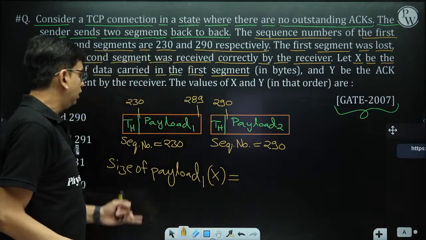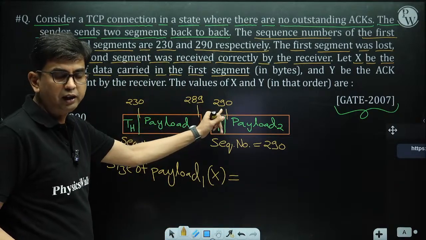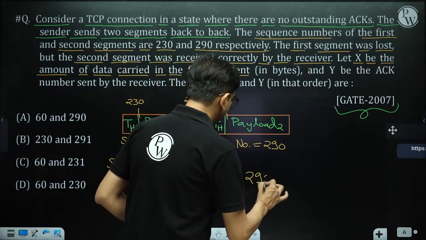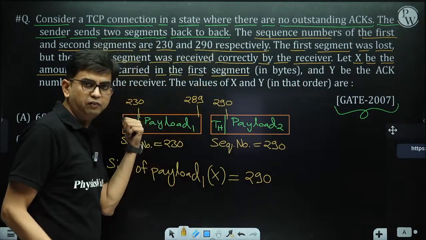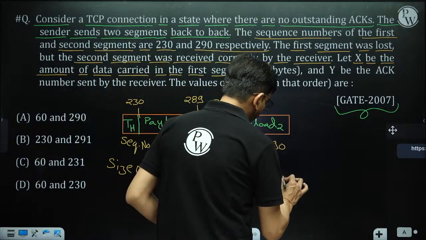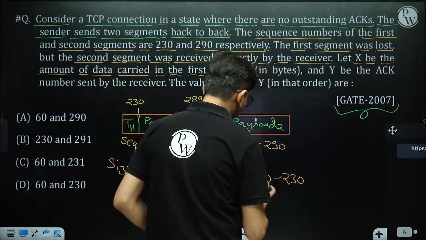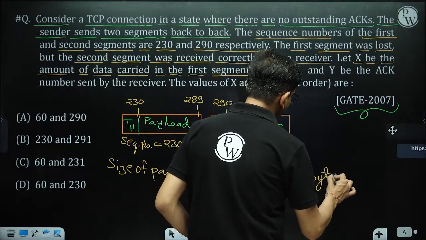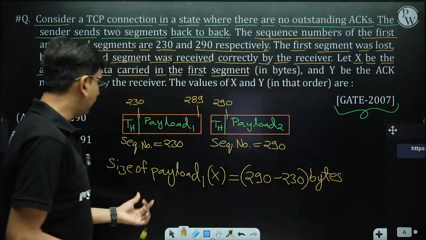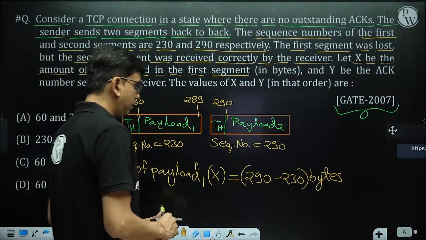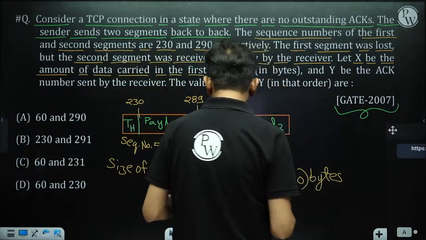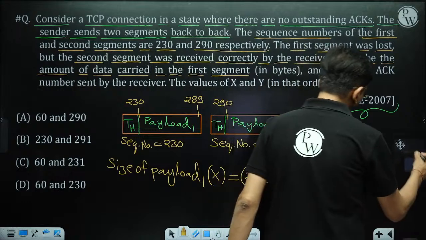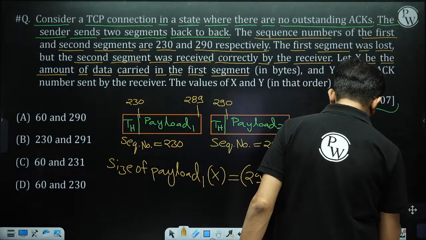The next segment sequence number is 290 and the previous segment sequence number is 230. If we subtract these two, then you will get the answer in bytes. That is the size of payload 1 in bytes. So the answer to this question, the value of X, is 60 bytes.